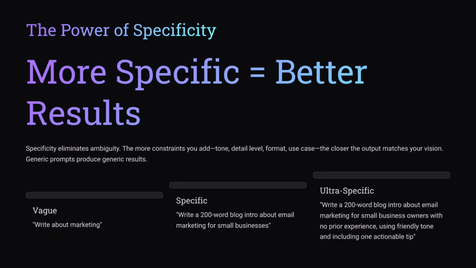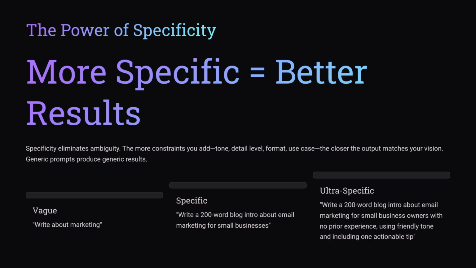On your screen now, you see 3 levels: vague, specific, ultra-specific. The more specific you are about audience, length, tone, and purpose, the closer the result matches your mental picture. For example, vague, write about marketing.